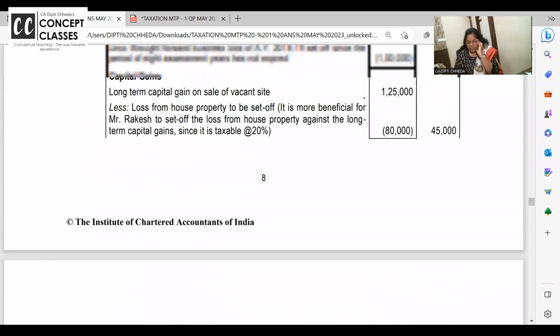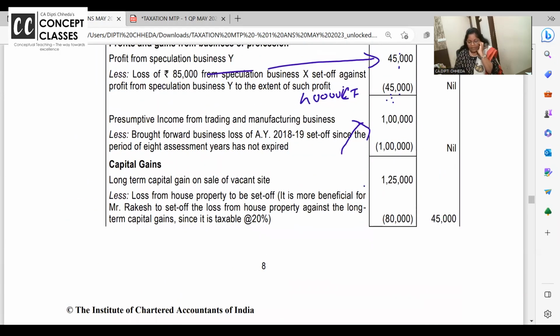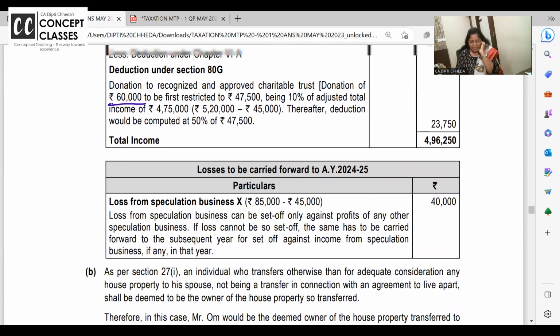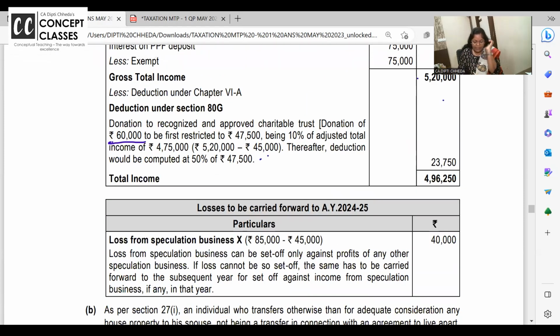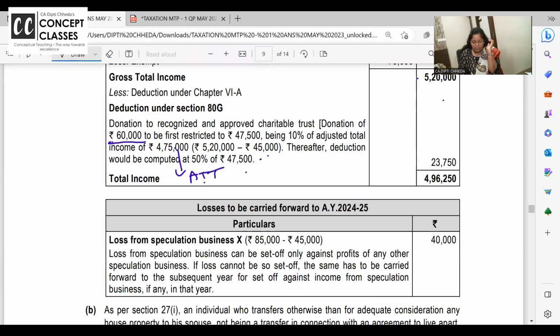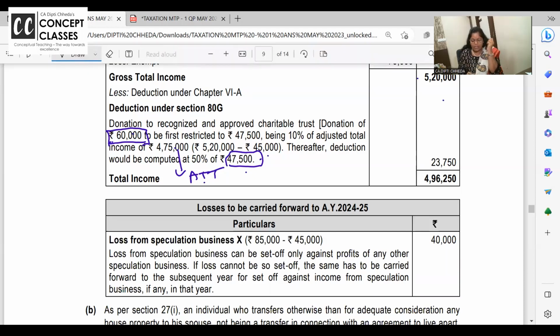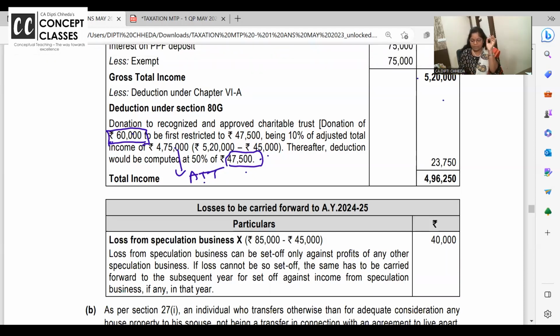From your gross total income 520, remove long term capital gain. 520 minus 45. What you get now is called adjusted total income. 10% of this is 47,500, or 60,000, whichever is lower is the qualifying amount.